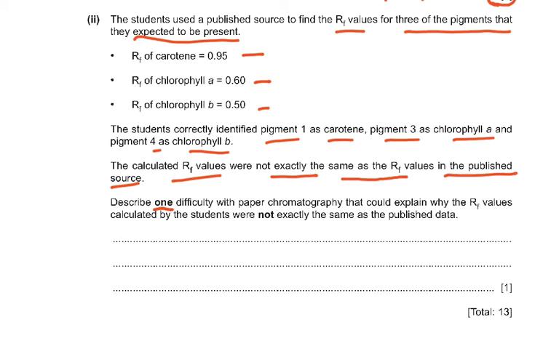Describe one difficulty with paper chromatography that could explain why the Rf values calculated by the students were not exactly the same as the published data. This is only for 1 mark. If you don't know it, don't spend a lot of time on it, just make a calculated guess, and I'm sure you could get away with it. But you must go through the whole process of chromatography in your mind.